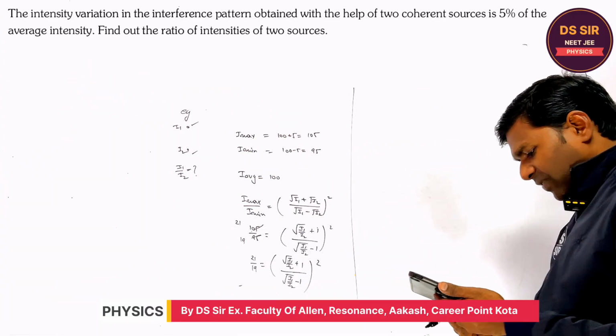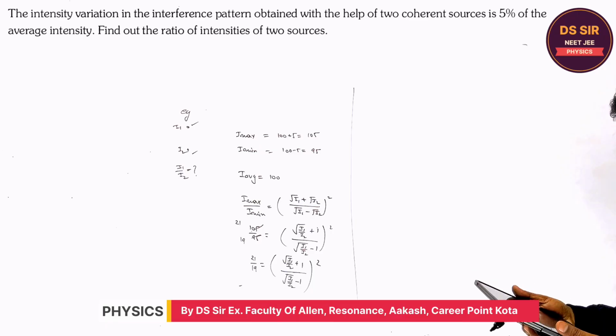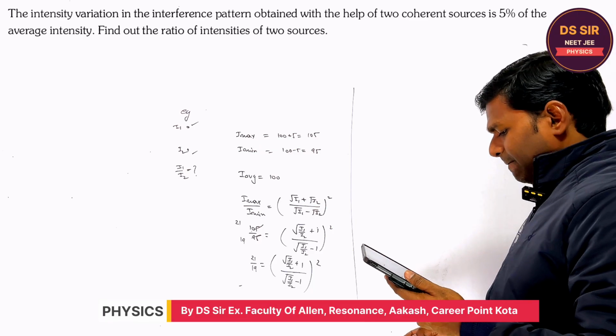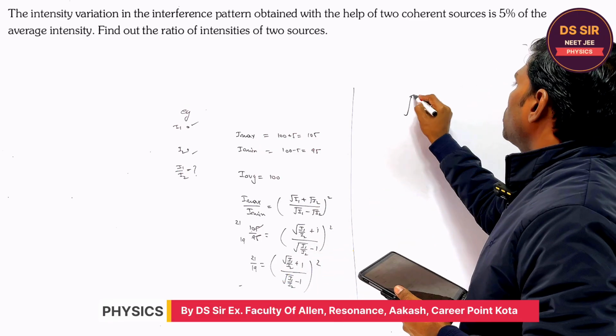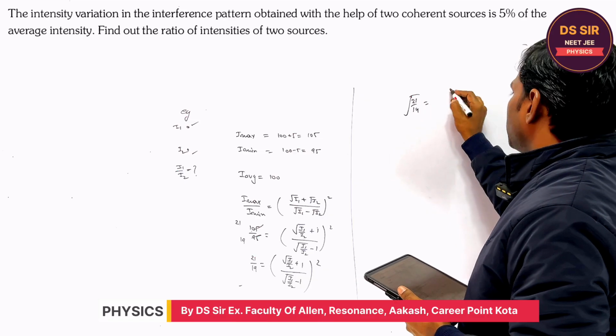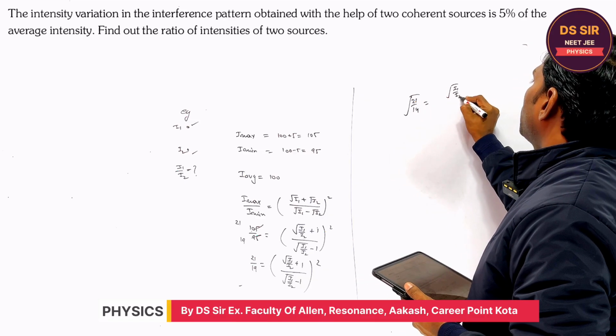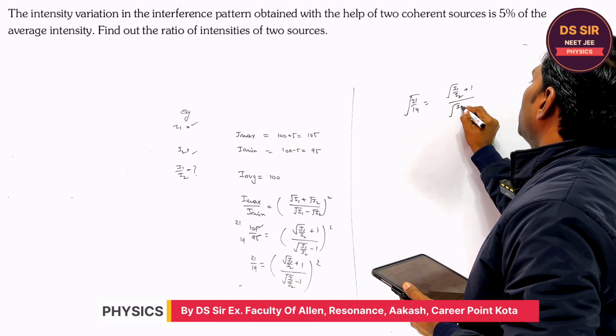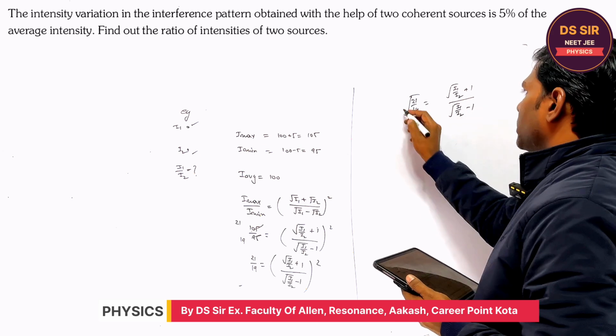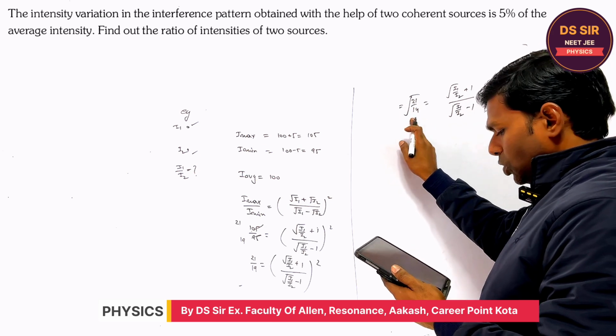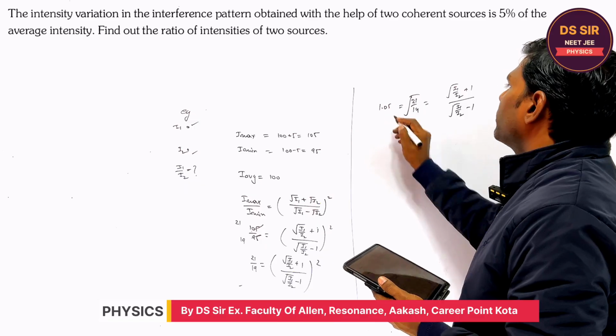You have to simplify this. How to simplify, please tell. It is square root of I1 upon I2 plus 1 upon root I1 upon I2 minus 1. When you simplify, you will get 1.05, right?